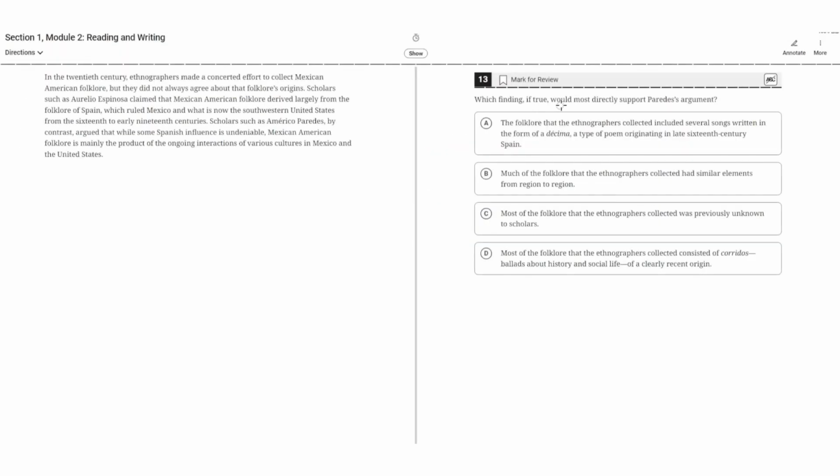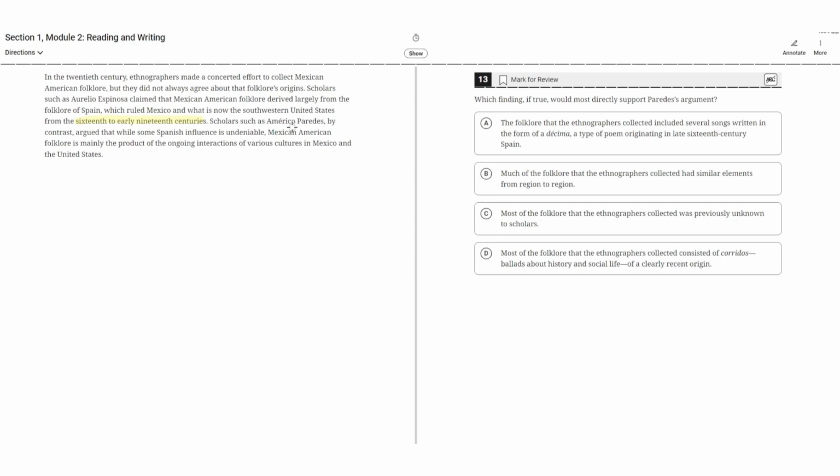Which finding, if true, would most directly support Parody's argument? In the 20th century, ethnographers made a concerted effort to collect Mexican-American folklore, but they did not always agree about that folklore's origins. Scholars such as Aurelio Espinosa claim that Mexican-American folklore derived largely from the folklore of Spain, which ruled Mexico and what is now the southwestern United States from the 16th to early 19th centuries.